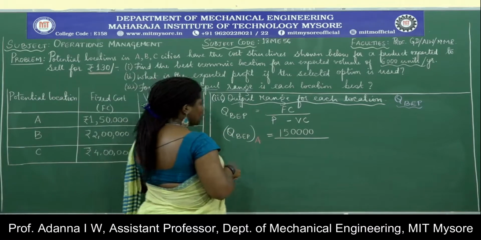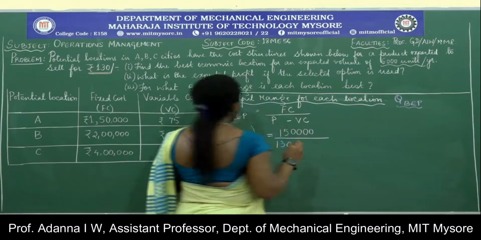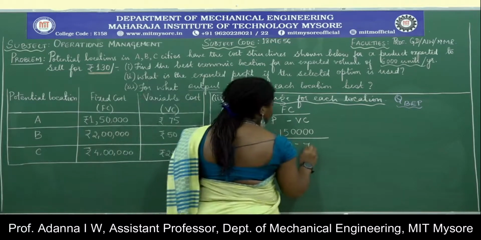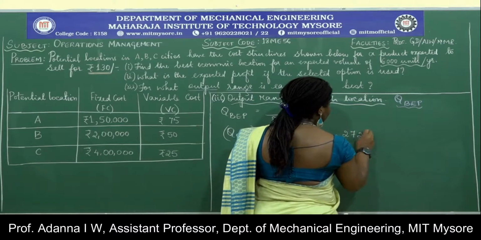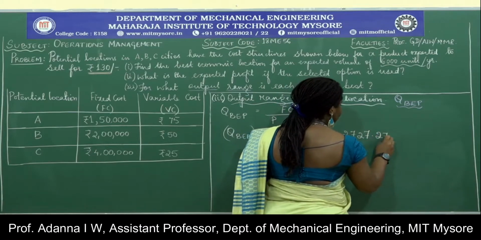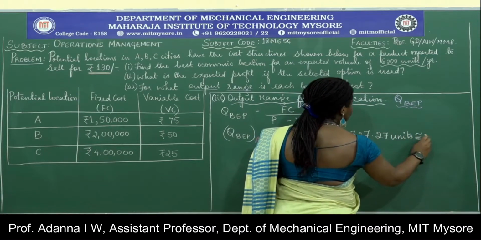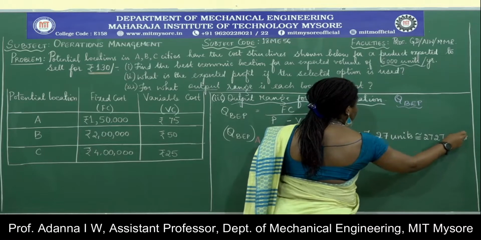So this will be 130 minus the variable cost for location A, which is 75. Calculate this to be 2727.27 units. I will approximate it to be equal to 2727 units.